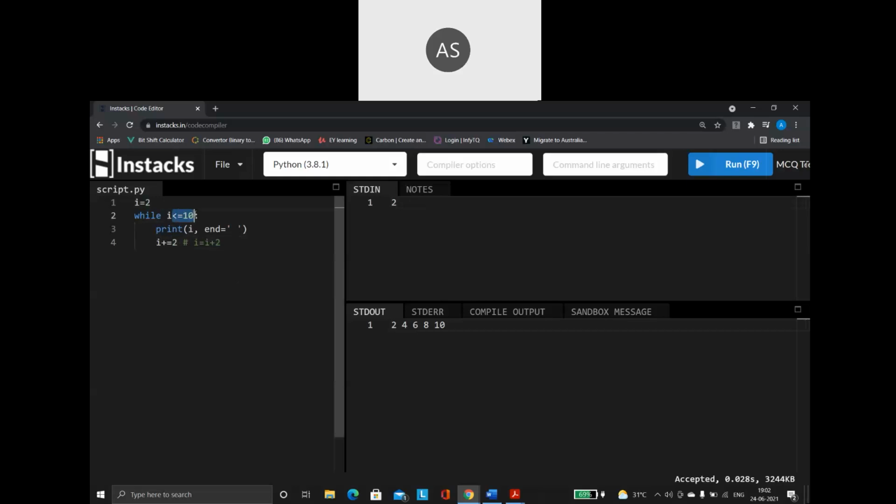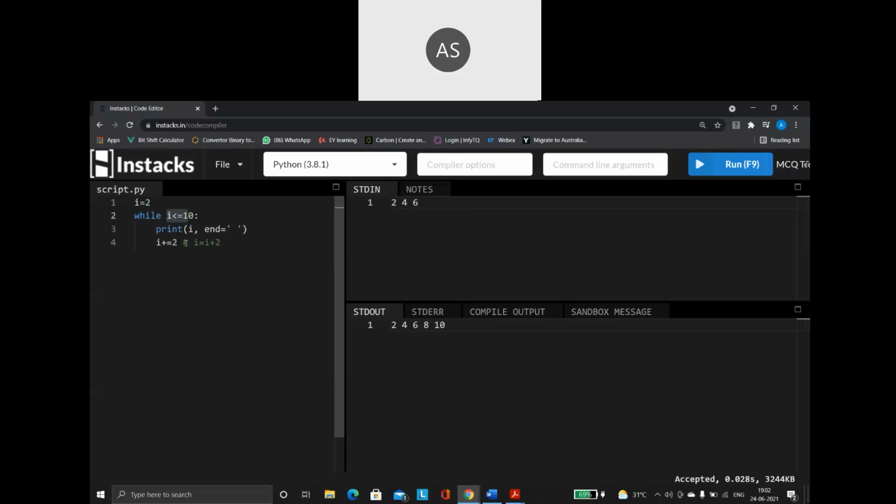So 4 less than 10, condition true. So it is going to come inside, print the i value. After that, move to the next line, i += 2. So 4 plus 2, it is going to go to 6. As soon as the i value becomes 6, it will go inside. 6 less than 10, yes, condition is true. Come inside, print it. So it is going to print 6 for us.